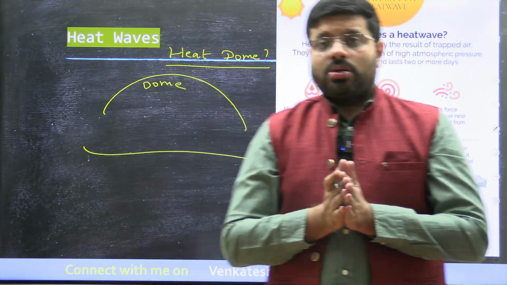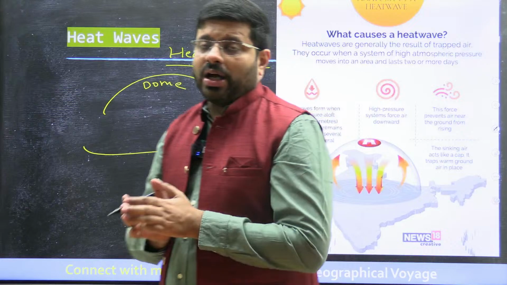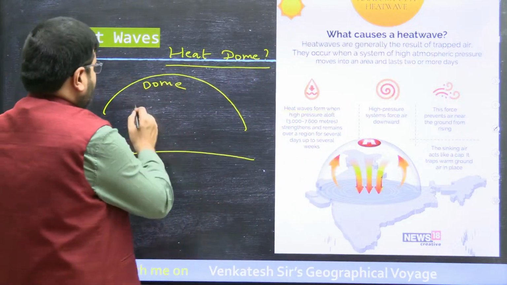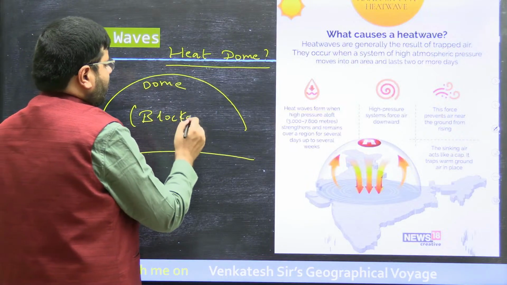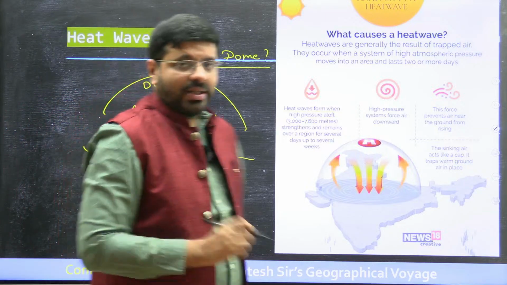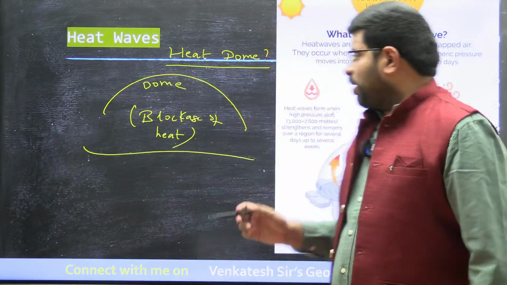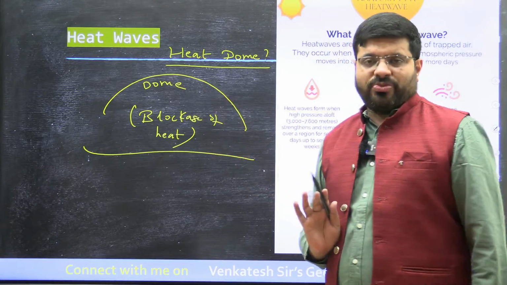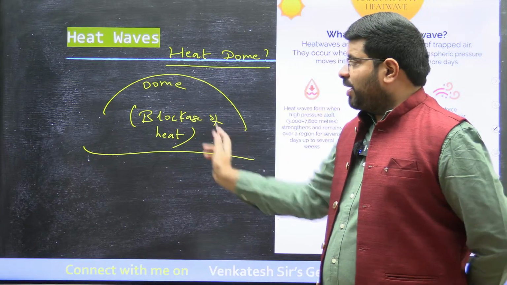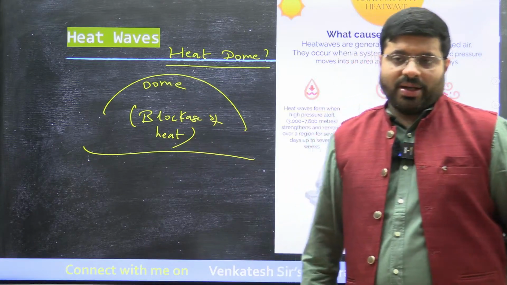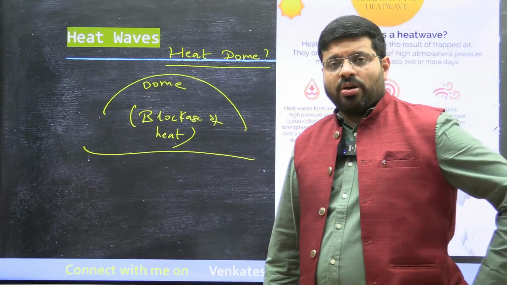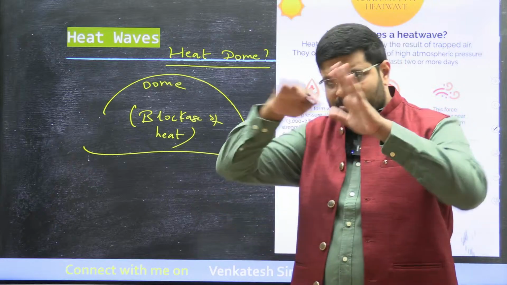So imagine the atmospheric conditions are such that they are blocking the heat here. Blockage of heat. If you observe the blockage of heat here, that is what we will call the heat dome phenomenon. The heat dome phenomenon is an outcome of blockage of heat, as you observe here, right? Dome means something like a spherical-shaped structure.